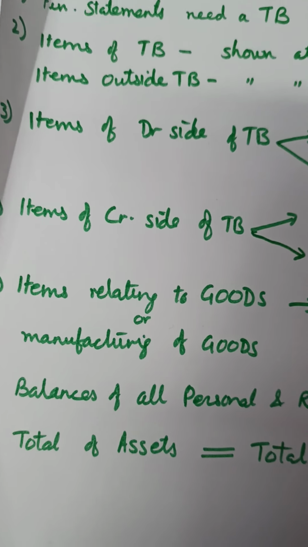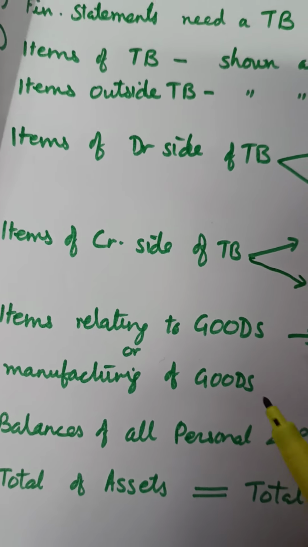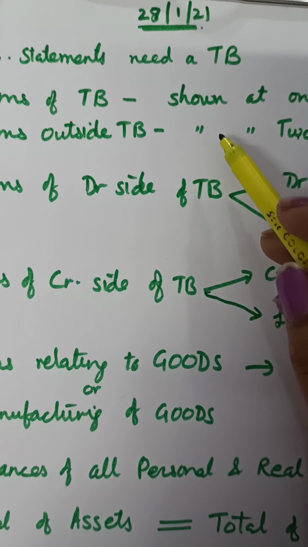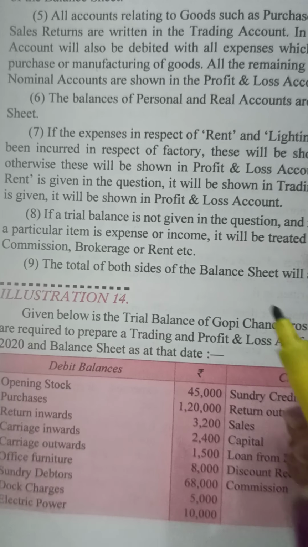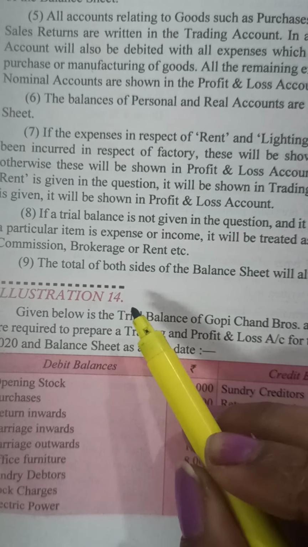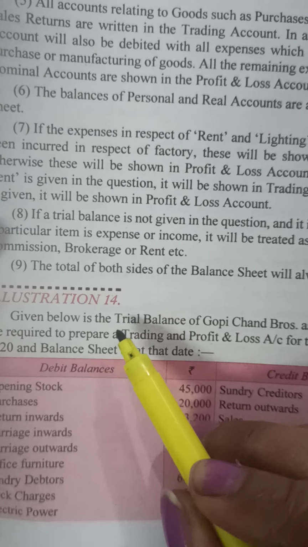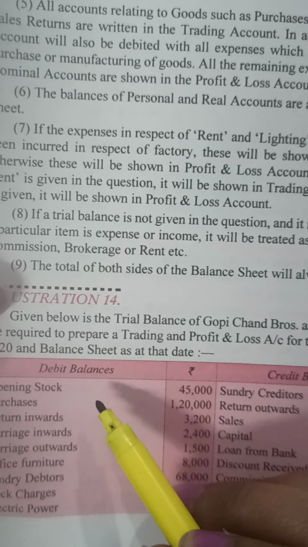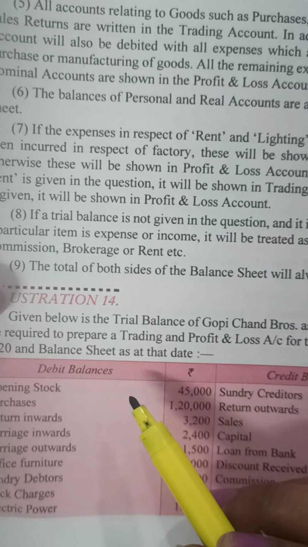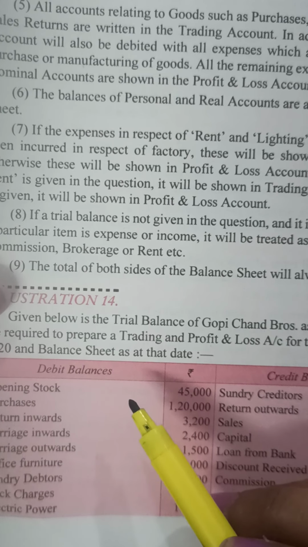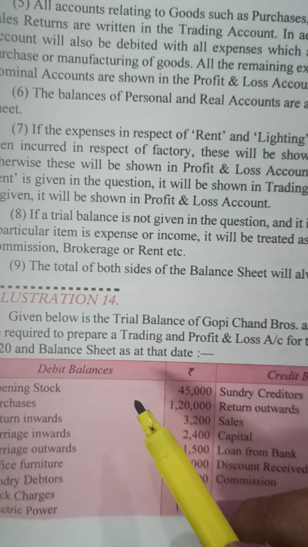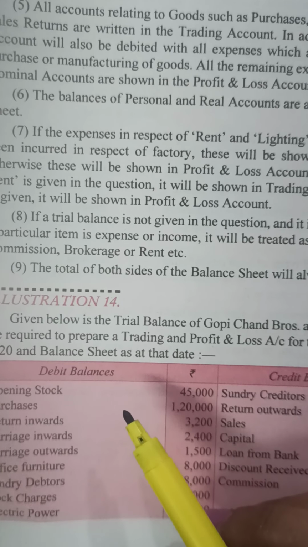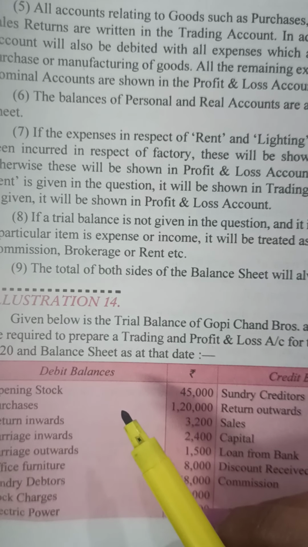Okay, now after understanding the balance sheet, these are the features and the understanding of the balance sheet. Now let us do one more thing. This is illustration 14 of your textbook. We have been asked to prepare a balance sheet. In this chapter, children, we will just get questions to place items in the proper financial statement, putting them on the right side of the income statement or P&L account or balance sheet, whatever is asked.